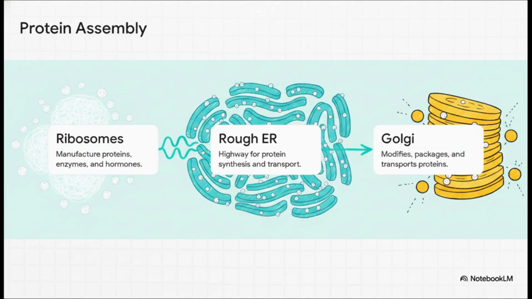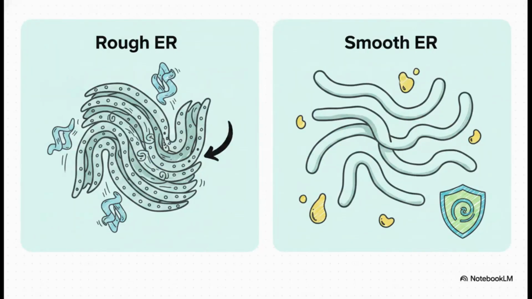Let's pause for a sec to clarify something absolutely crucial about this ER highway system. There are actually two distinct types of endoplasmic reticulum. The rough ER, which we just looked at, is covered in ribosomes and is entirely dedicated to the heavy lifting of protein synthesis and transport. But right next to it is the smooth ER. It has no ribosomes, hence the name smooth, and has a totally different industrial job. It focuses on synthesizing lipids or fats, detoxifying chemicals, and storing calcium. So two highways, completely different cargo.